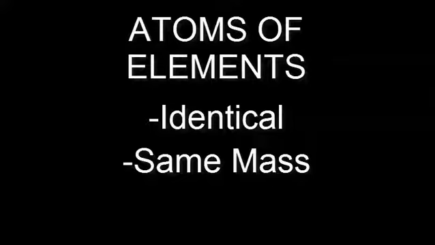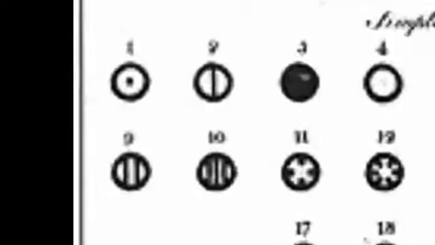John Dalton. He theorized that elements consisted of tiny particles called atoms. All atoms of an element are identical and have the same mass. Atoms of each element are different from one another. They have different masses. Atoms cannot be separated, created, or destroyed.